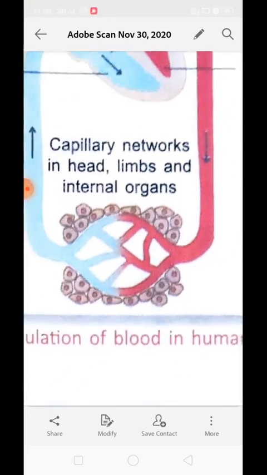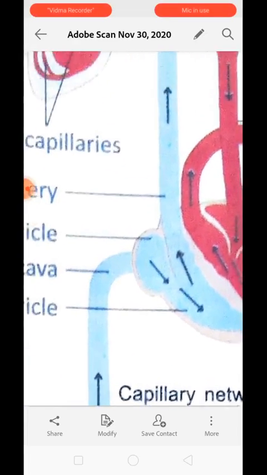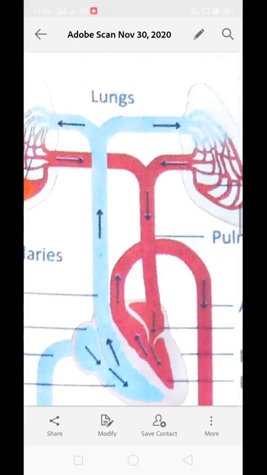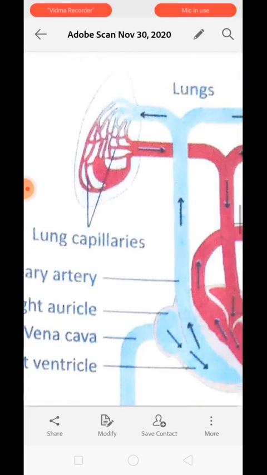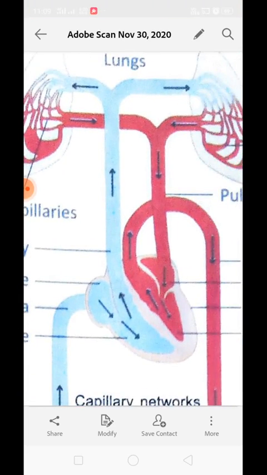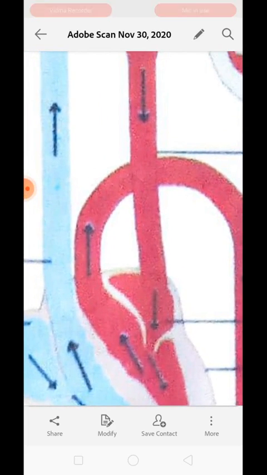In this way the blood flows. What happened over here? The deoxygenated blood has been passed to the lungs, on both sides of the lung, and it gets oxygenated and transferred through the pulmonary vein to the heart. Which chamber of the heart? It is the left auricle.